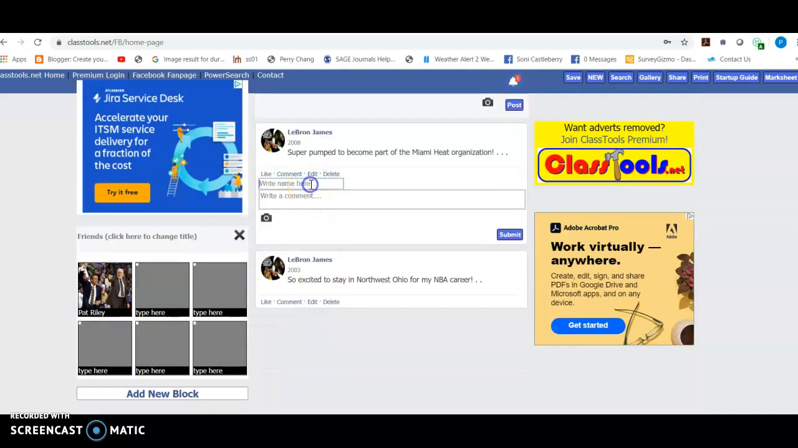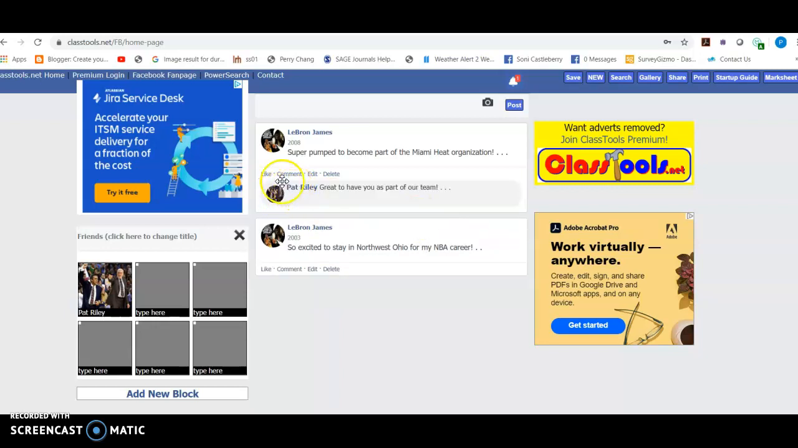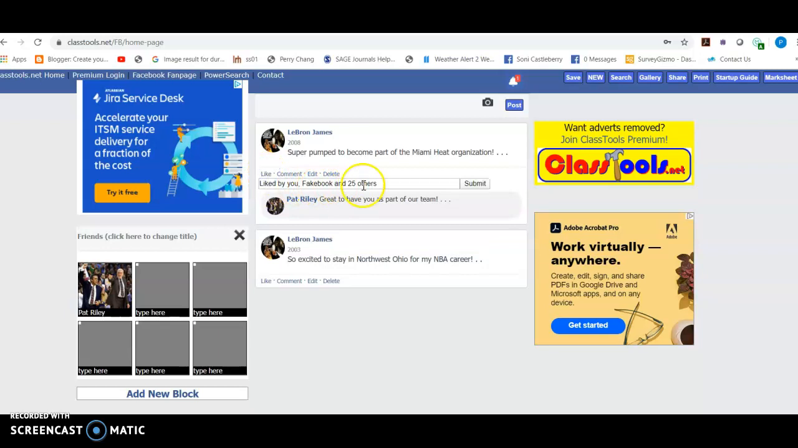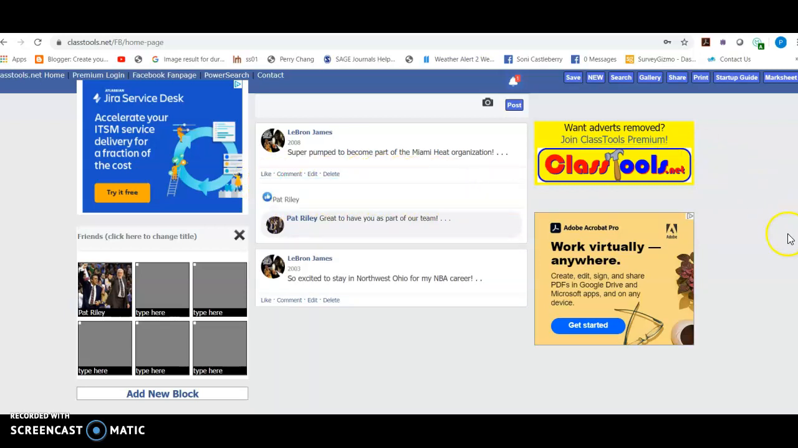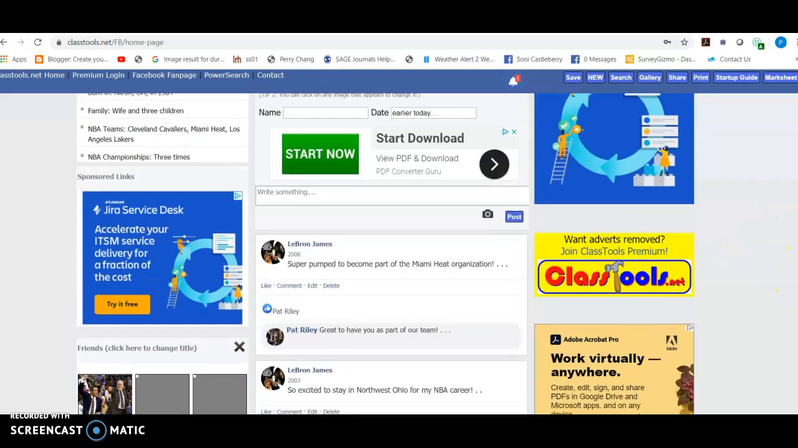Let's say somebody is going to comment here. Let's say Pat Riley is going to comment. We know we already have his picture. Great to have you as part of our team. And I think actually Pat Riley's picture is going to, yeah, and then Pat Riley can also like this. So if you hit like, you can be like as Pat Riley. Again, you could do it with a bunch of different people, and obviously I bet LeBron James has more than one friend in the world, but there you go. And LeBron James may not actually be even on Facebook, but he is on Fakebook now.